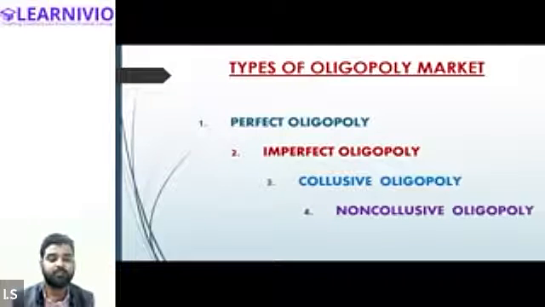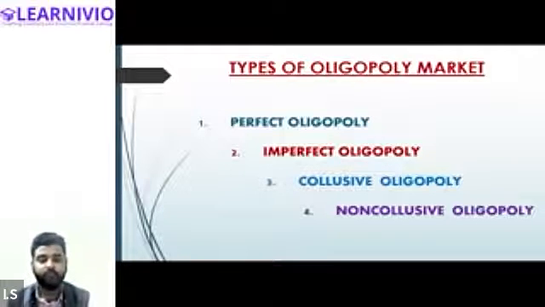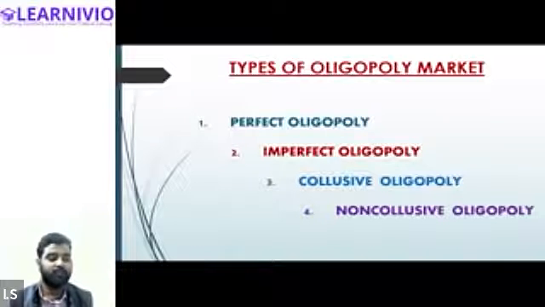Now collusive oligopoly basically means there are few sellers in the market and some of them are working together. If two or more firms start working together, it will be known as the collusive oligopoly market. You must have seen in the automobile industry that a few years back, two companies were working together, and are now working independently.